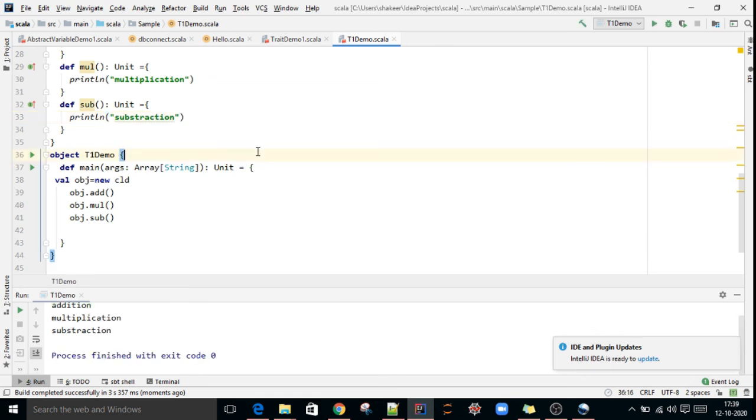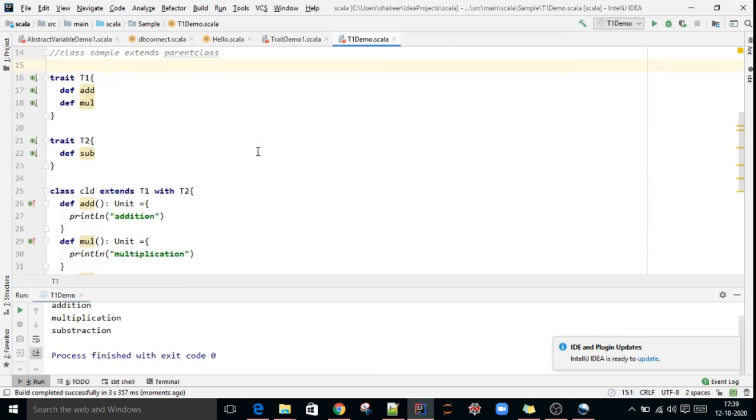See, so what is the purpose of a trait? A child class can extend more than one trait. If it is a class, we cannot extend more than one parent class. That is the main advantage of a trait. In the next video we'll see more examples on traits.